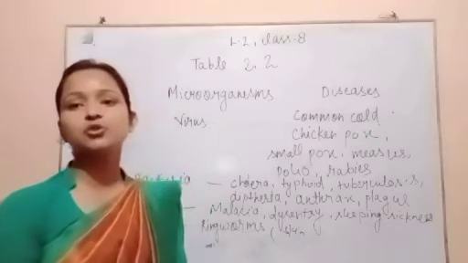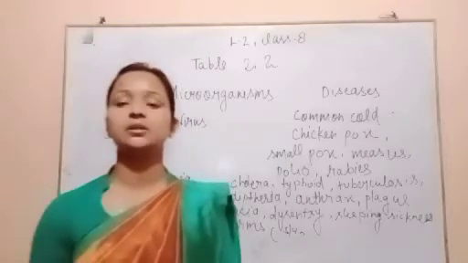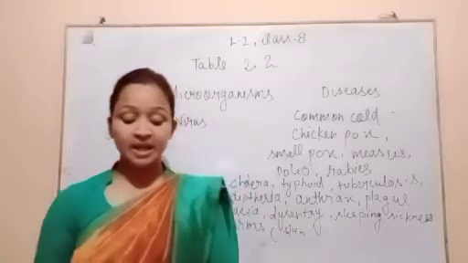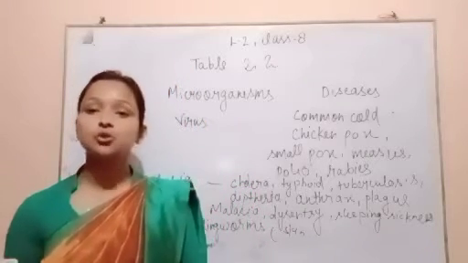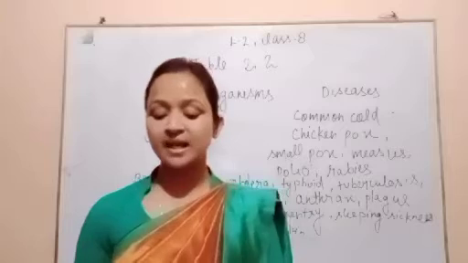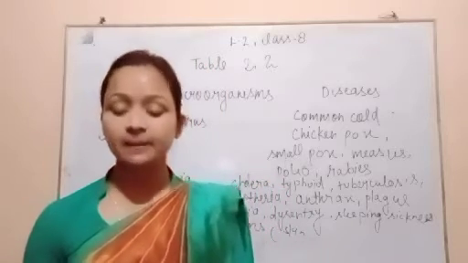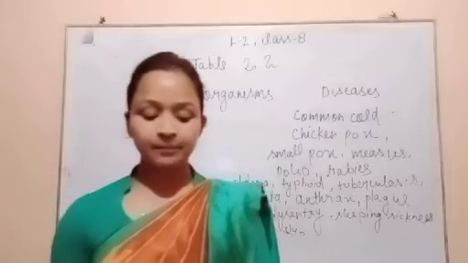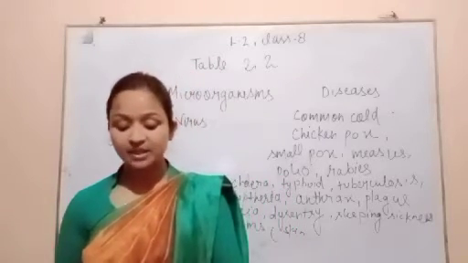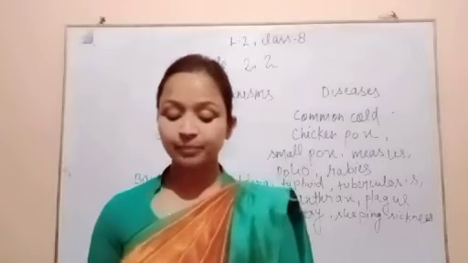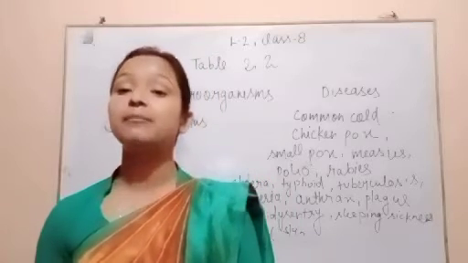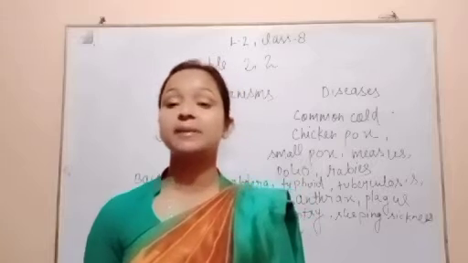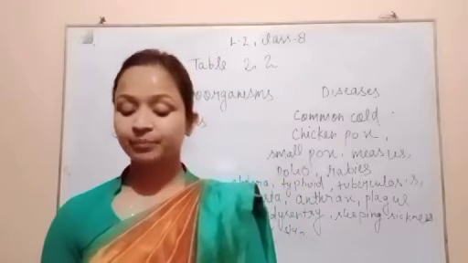So this is Table 2.2, showing diseases spread through different kinds of microorganisms. Then Table 2.3 gives the modes of transmission and general preventive measures of some human diseases caused by microbes. Cholera and typhoid are caused by bacteria and spread through contaminated water and food.